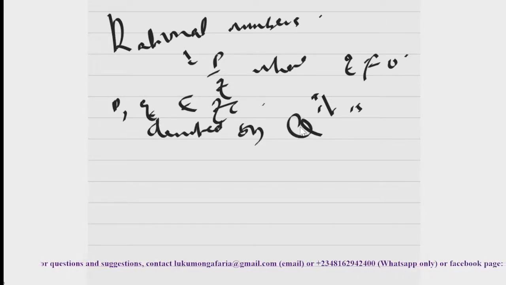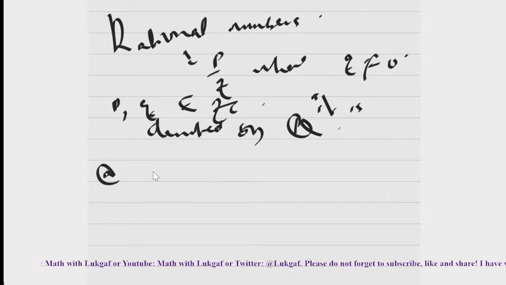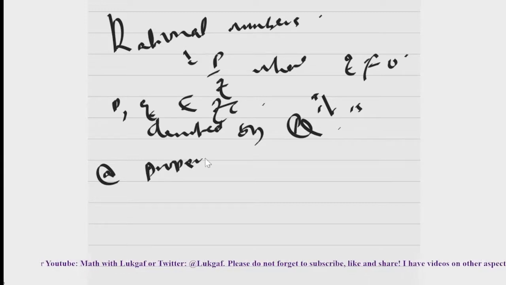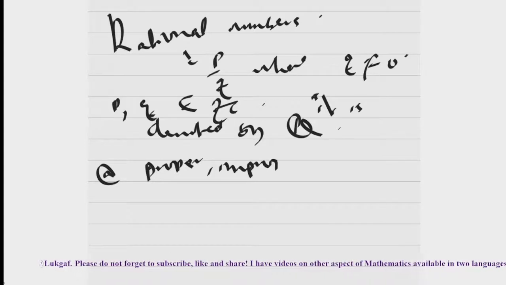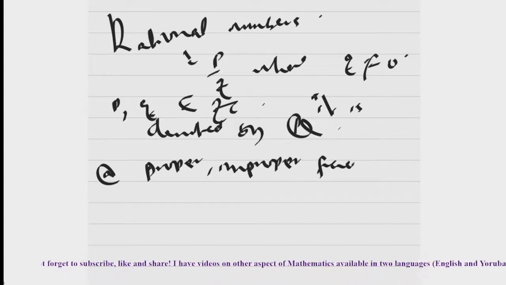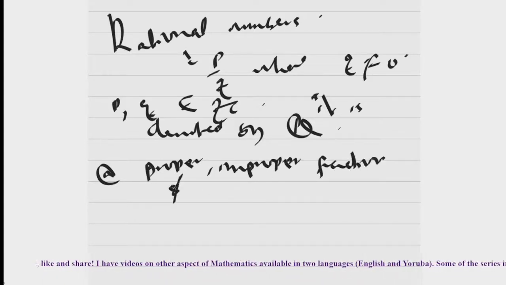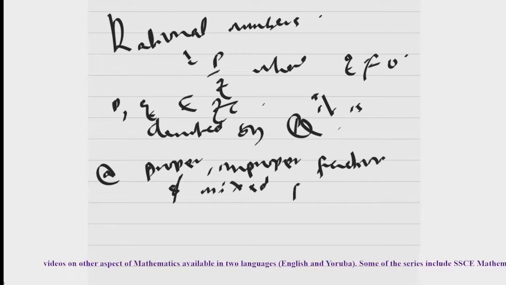It is denoted by Q. This is your colleague Q. And we have different forms of rational number. So the first type is when you categorize them into fractions. Then we have proper fraction, improper fraction, and mixed number. Don't say mixed fraction. There is nothing like mixed fraction. So it is called mixed numbers.